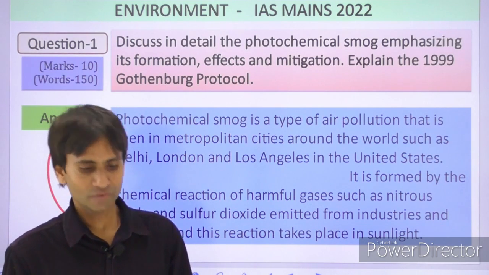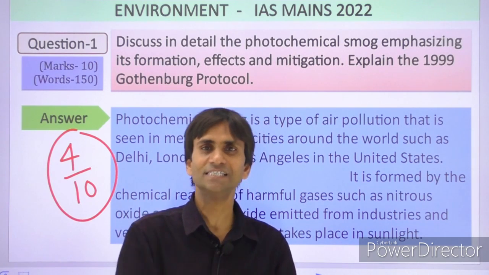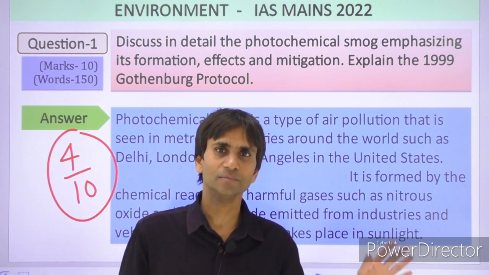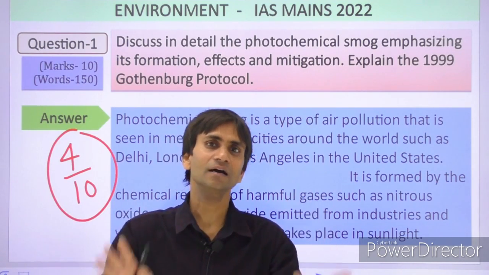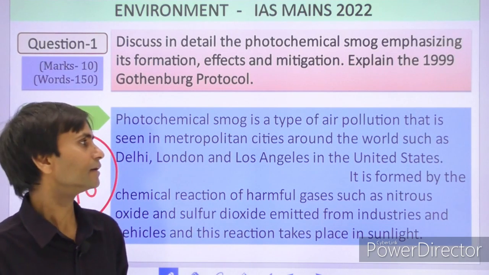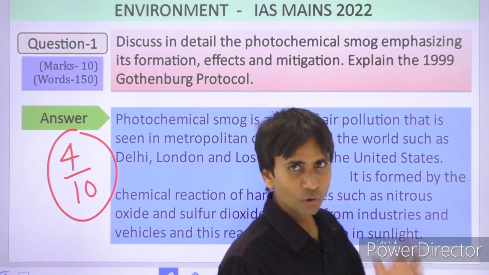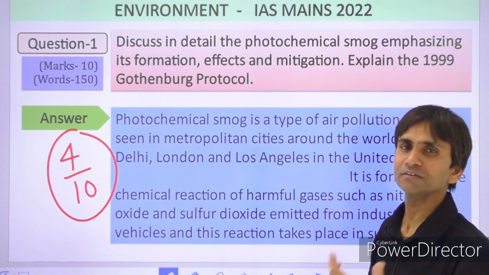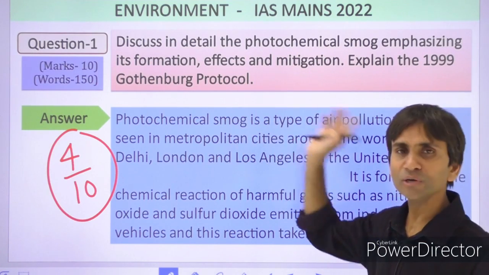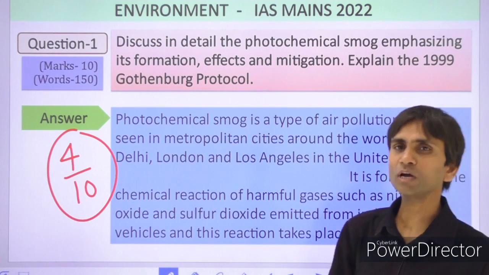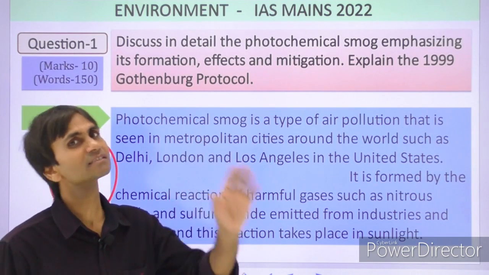For example, we have to invest in modern technology in our vehicle industries and industrial sectors, because these are the two prime factors responsible for emitting harmful gases. And even if we succeed in regulating the anthropogenic factors, the natural factors will continue. So the problem of photochemical smog cannot be completely abolished from the earth's atmosphere.